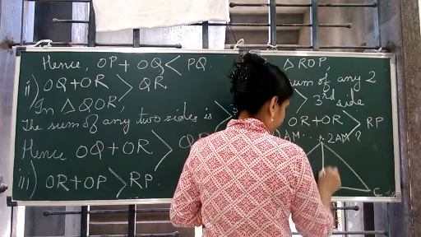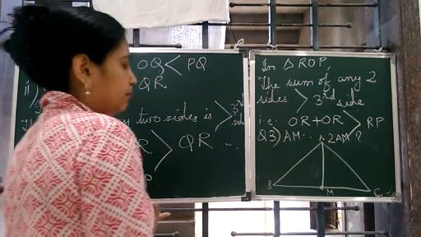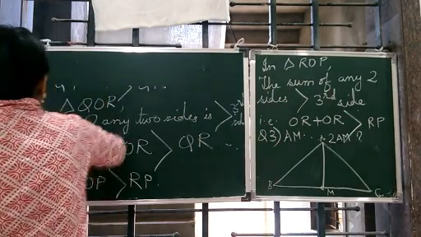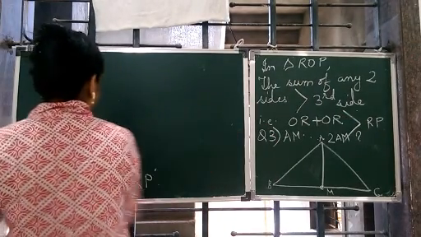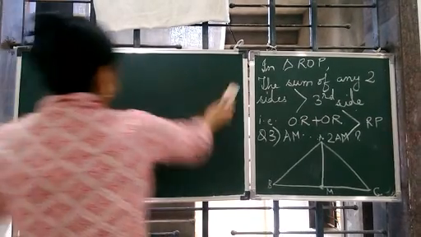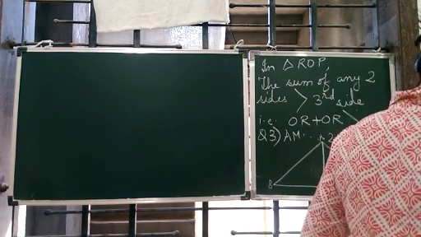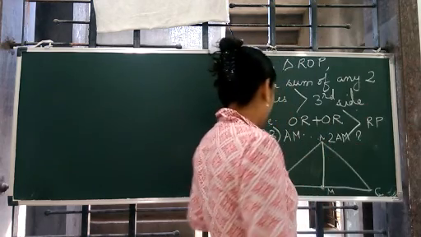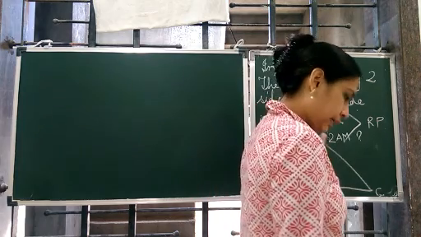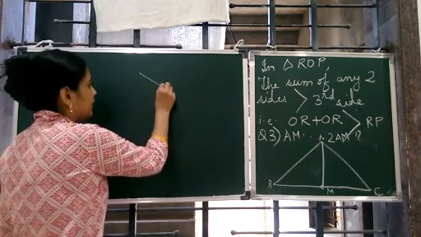We need to show that AB plus BC plus AC is greater than 2 AM. Okay, so there is a greater than sign in between.